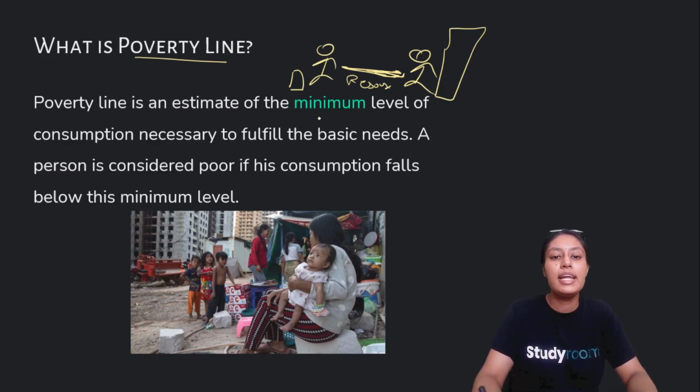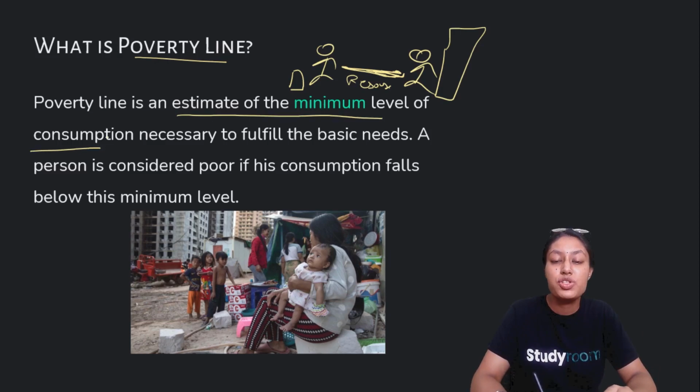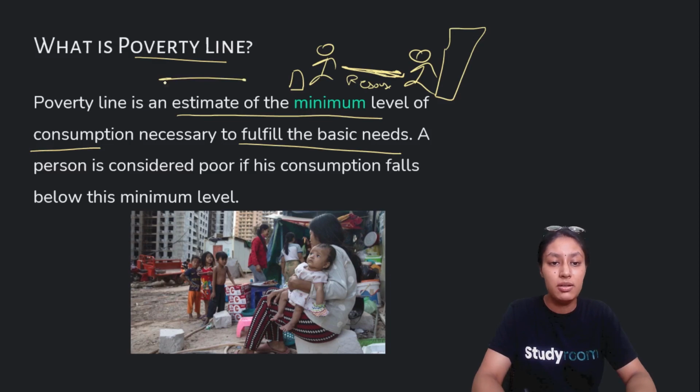The poverty line is basically an imaginary line which estimates the minimum level of consumption necessary to fulfill the basic needs.